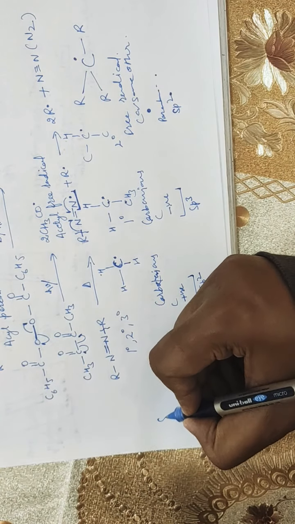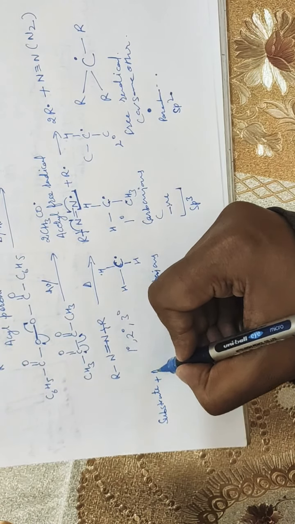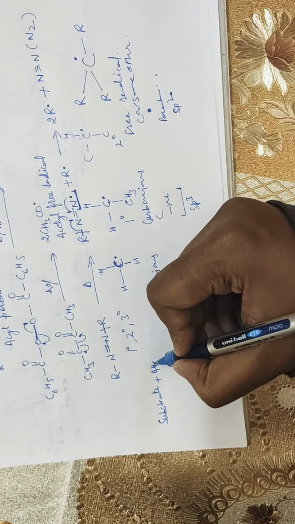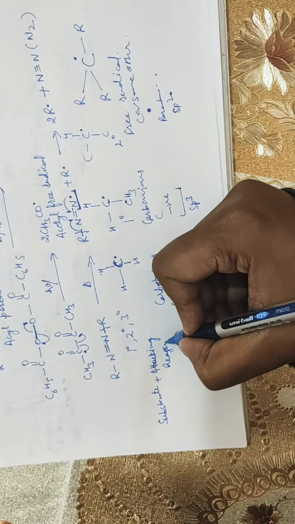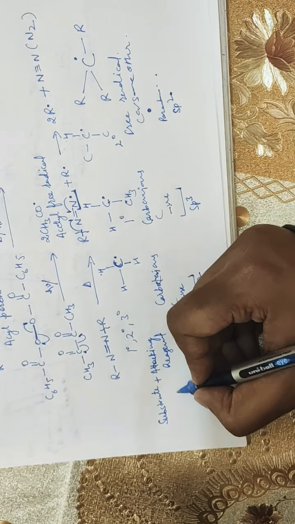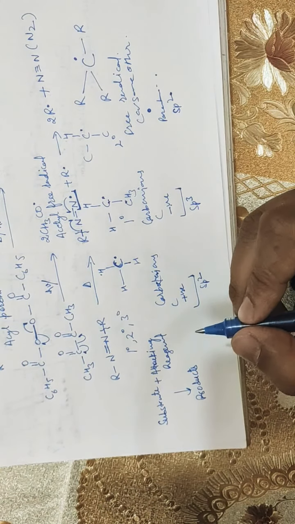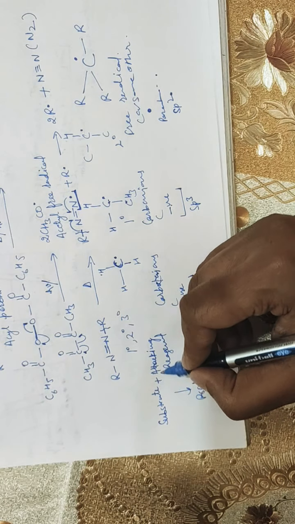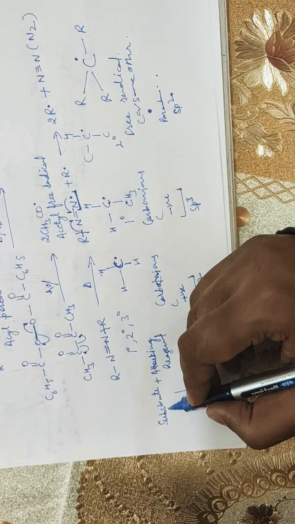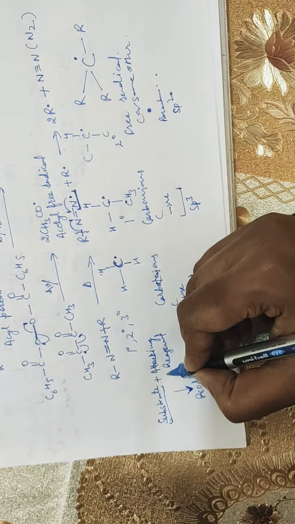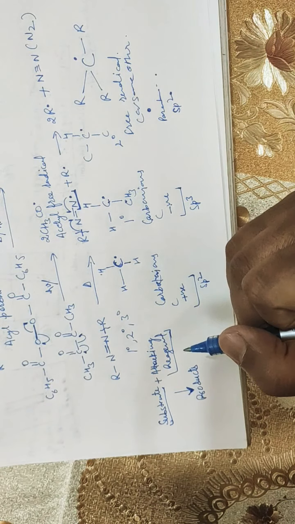So the substrate is attacked by the attacking reagent, which results in the formation of products. The substrate is the less reactive, whereas the attacking reagent is the more reactive species which initiates the reaction.